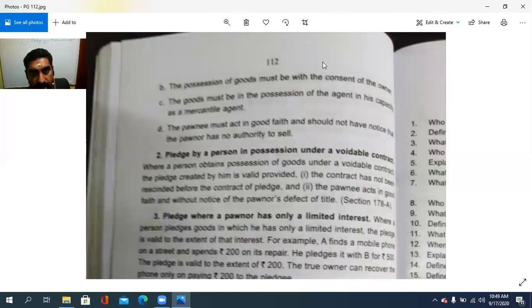Then the possession of the goods must be with the consent of the owner. യഥാർത്ഥ അവകാശിയുടെ സമ്മതത്തോടു കൂടി വേണം അതിന്റെ പൊസഷൻ നടത്താൻ. Possession of the goods should be with the consent of the actual owner. Then the goods must be in the possession of the agent in his capacity as a mercantile agent.